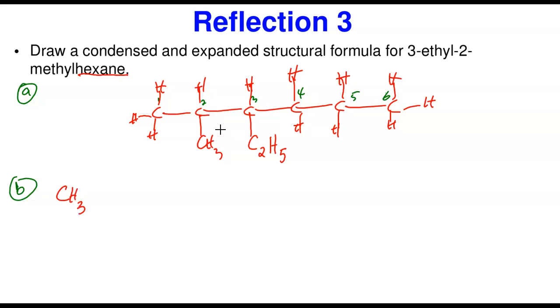Now, all the attachments, even in a condensed structural formula, must be shown. You have to show the attachment with a bond. So I'm going to say C, and I have to show this bond here as CH3. You have to show the attachment even in a condensed structural formula. If not, it's going to be confusing. That's the best thing to do. And it has a hydrogen. Some authors will not do that, but I advise students to do it, and that is the best way so that it won't be confusing.